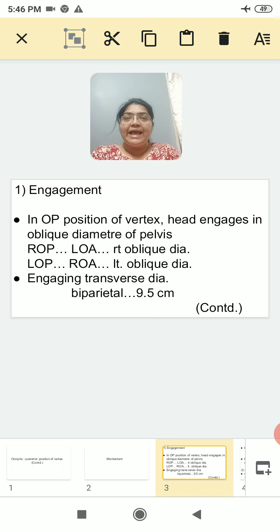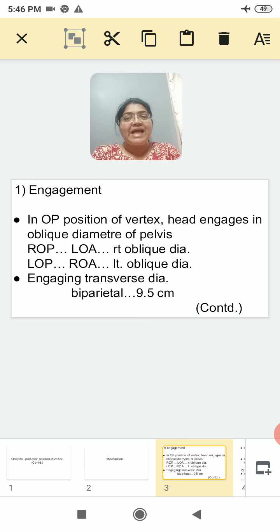And in the LOP position, that is left occipito-posterior, just like in ROA position, right occipito-anterior, engagement occurs in left oblique diameter of the pelvis. That means in the ROP and LOA positions, engagement occurs in the same oblique diameter, that is right one. And in the LOP and ROA, engagement occurs in the same oblique diameter, that is left one.